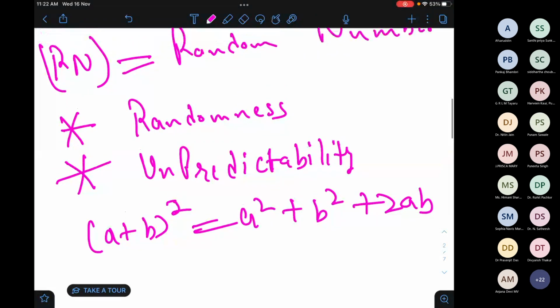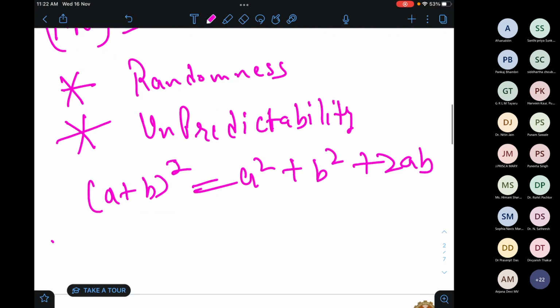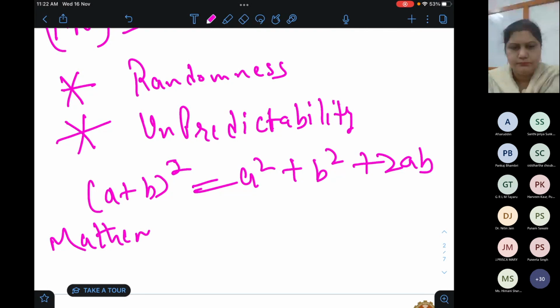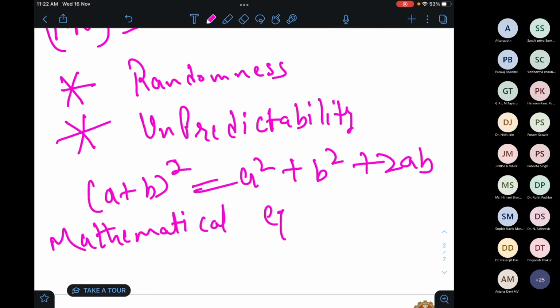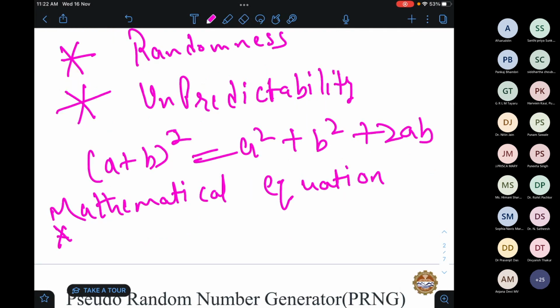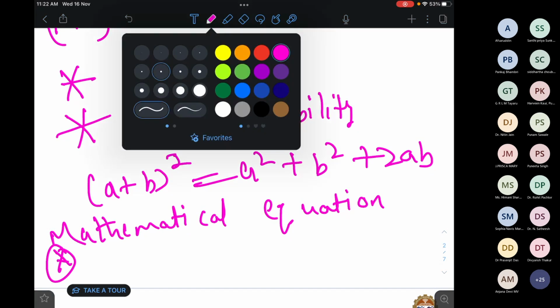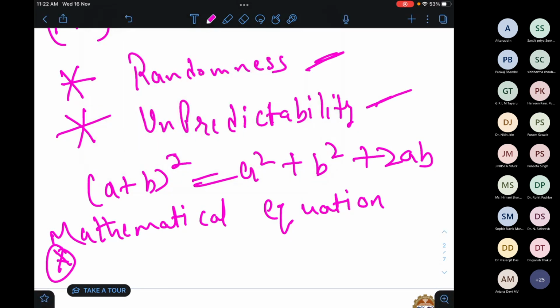Now I'm talking about random numbers. Whenever any mathematical equation gives us these two things, randomness and unpredictability, whenever it gives us numbers which are random and unpredictable, those numbers are called random numbers.